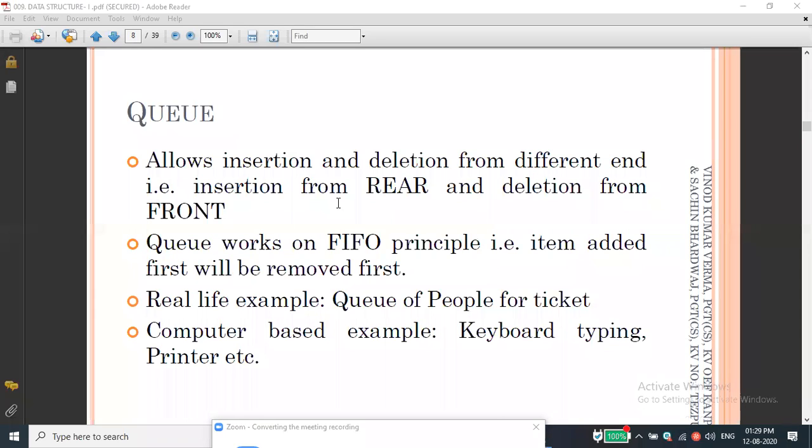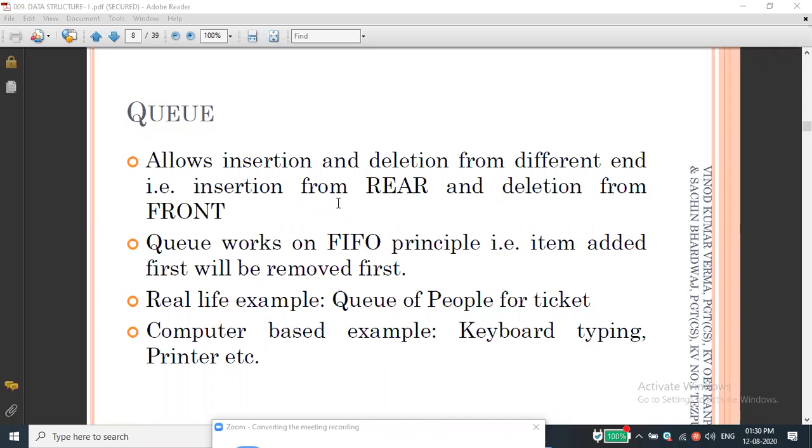Let me give a real-time example. Have you stood in a counter, any counter, the bank counter or entry counter? For example, 10 members are standing there, and they are issuing tokens, number 1, 2, 3, in banks or wherever. Who entered first will come out first. Could you understand?